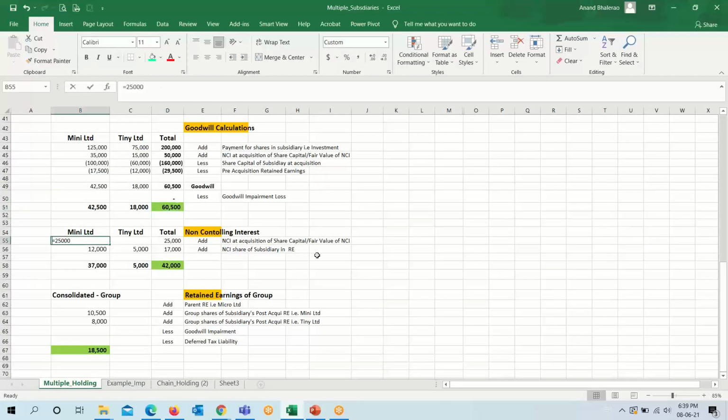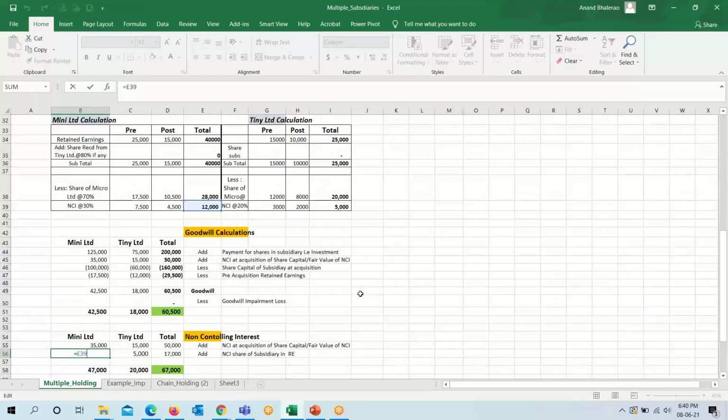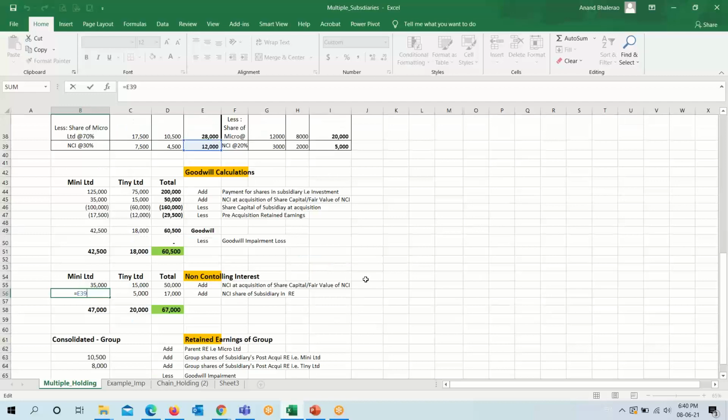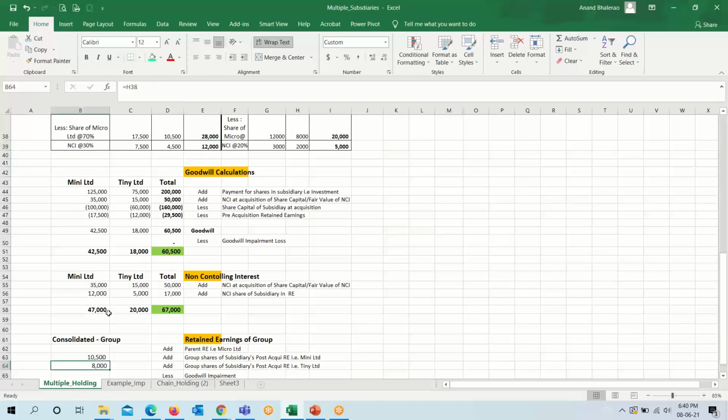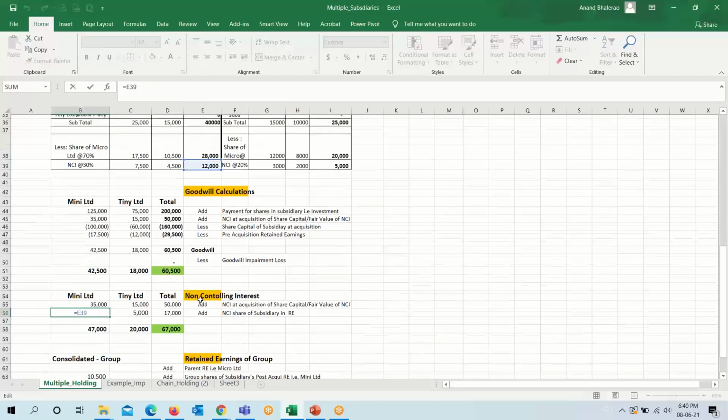So non-controlling interest will be 35,000, and for Tiny Limited it is 15,000. And this is the non-controlling share in retained earning. So it will come from here, non-controlling share 12,000 pre and post for Mini Limited.